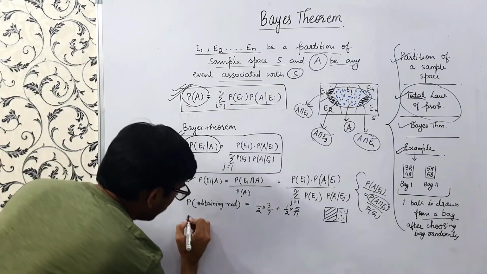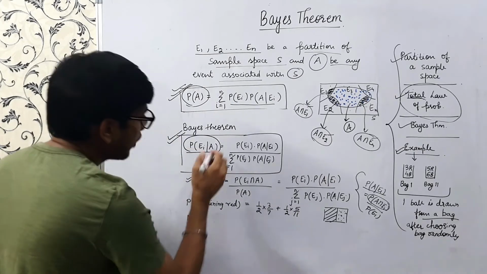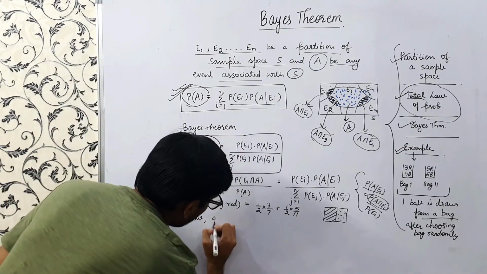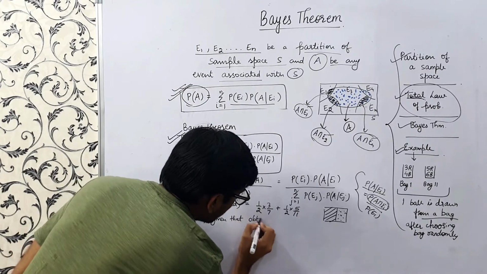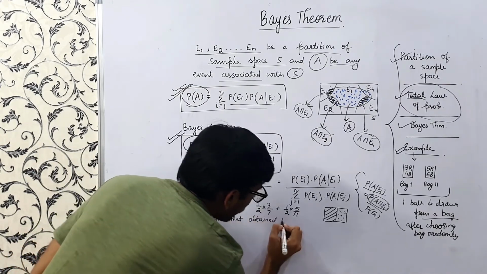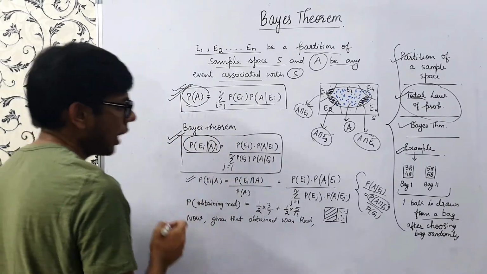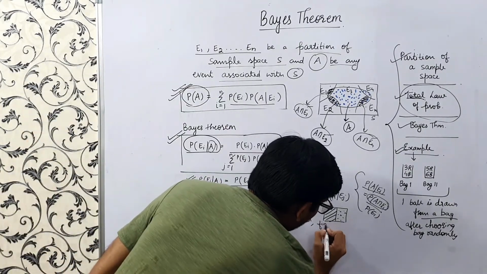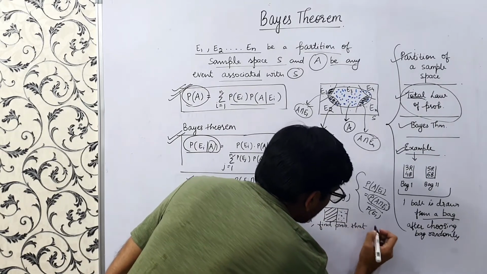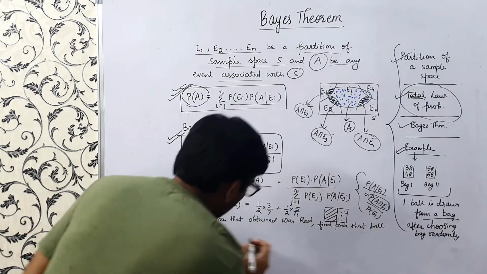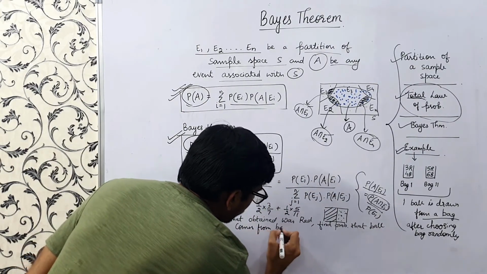Now what our problem is, we are given A. We are given that the ball obtained was red, and we want to find the probability that the ball comes from bag 1, or suppose from bag 2.